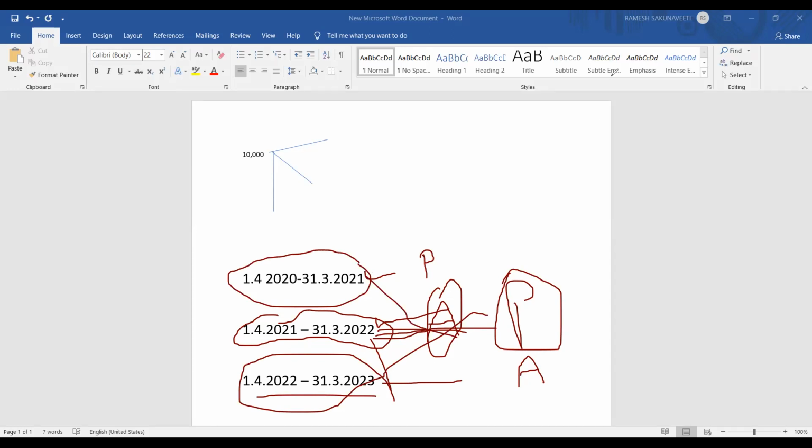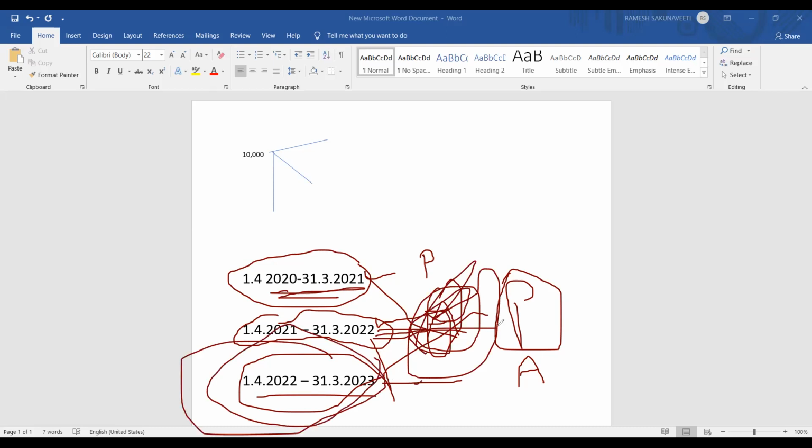Once again. Now you see, for the period 2021, this becomes assessment year. For the year 22/23, it becomes previous year. So that is why you cannot say whether we are in previous year or assessment year. You can only say we are in a financial year. We are in a previous year with reference to year 22/23, but we are in assessment year with reference to period 2021. Am I clear?